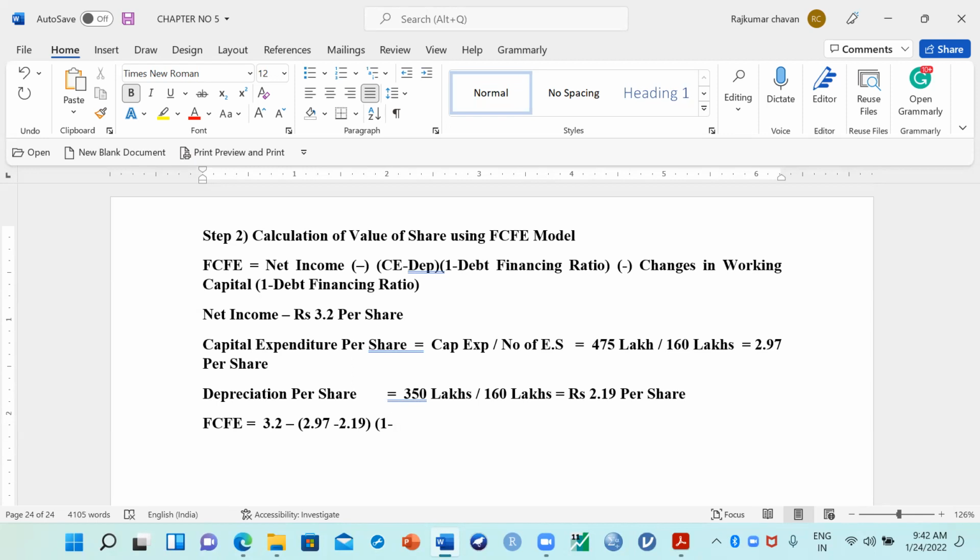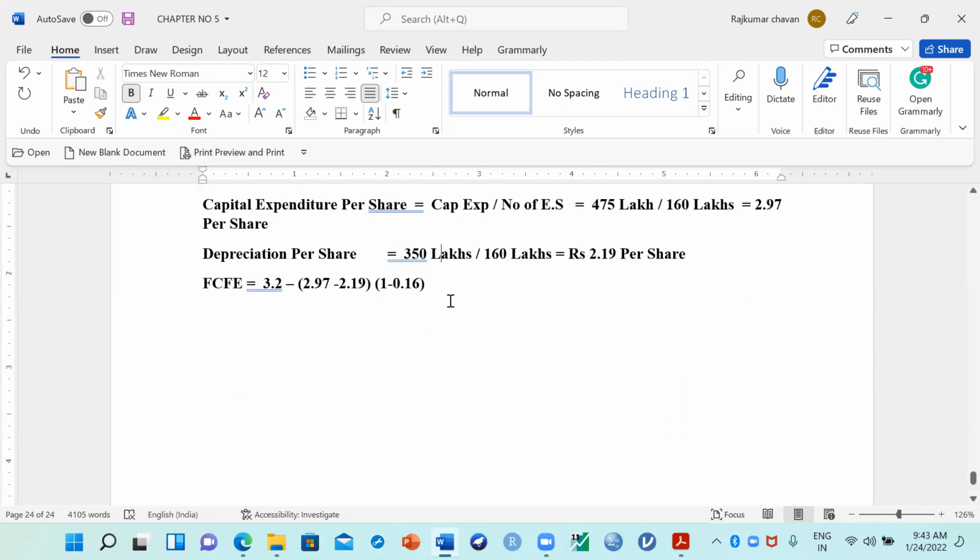Bracket, 1 minus debt financing ratio, which is nothing but total debt financing. If you calculate that one, it will come to 0.16. Then minus changes in working capital, times the debt financing ratio. The company is not bothered about this because the working capital needs are negligible. So that will become zero value here.